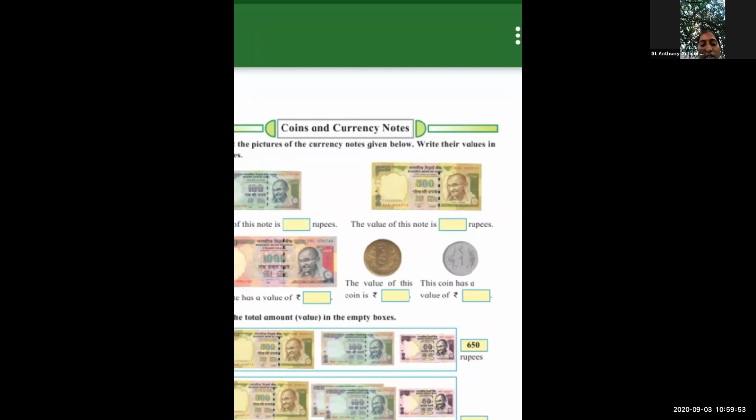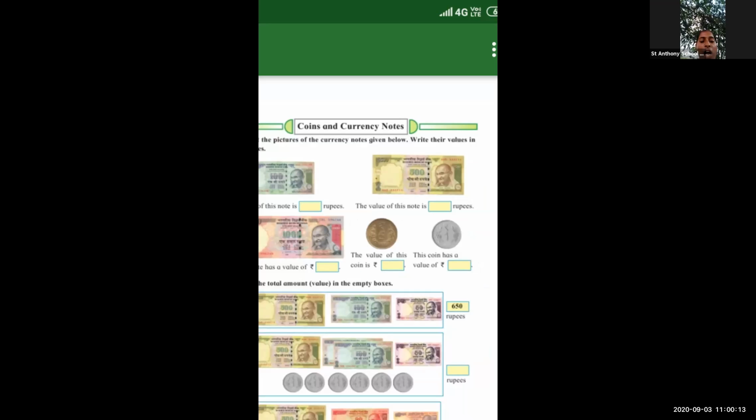If suppose you're going to the shop, at that time what are you doing? All this money you are given to that shopkeeper, and after that you are taking something from that shopkeeper, right? Understood? What I'm going to explain to you, understood? What is the importance of that notes and currency?